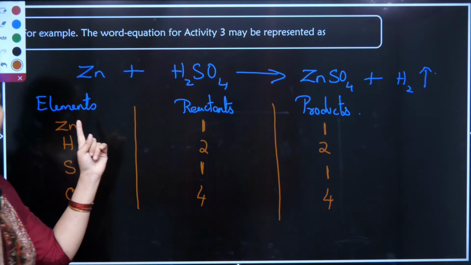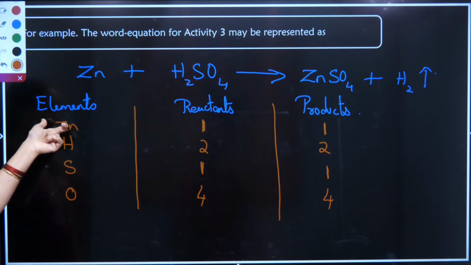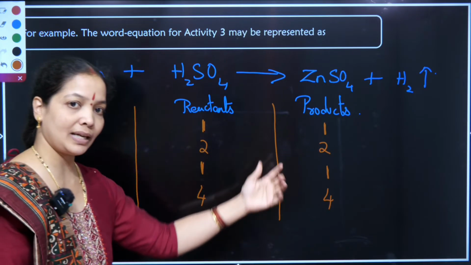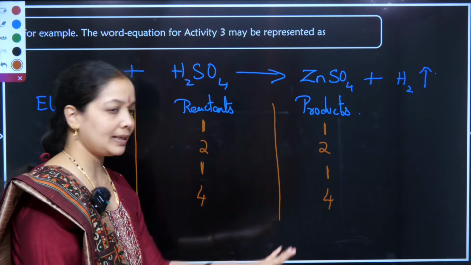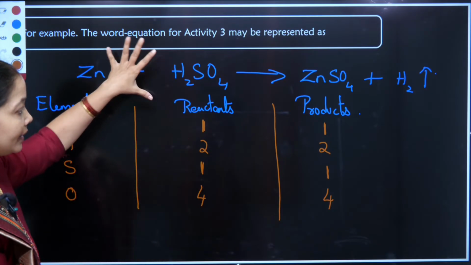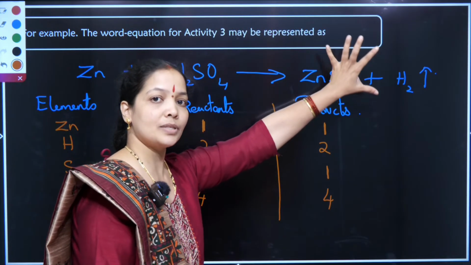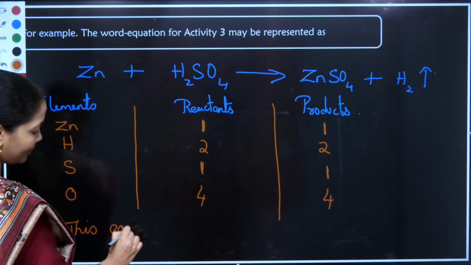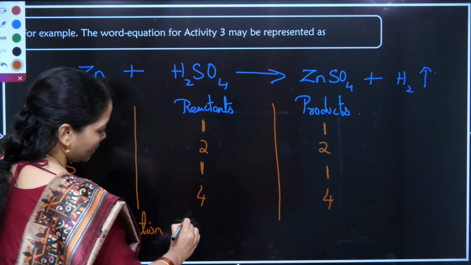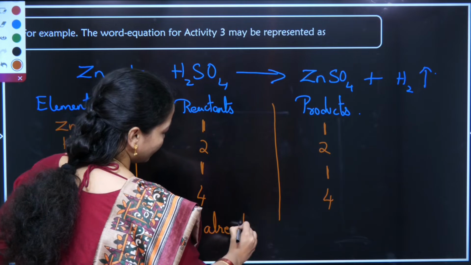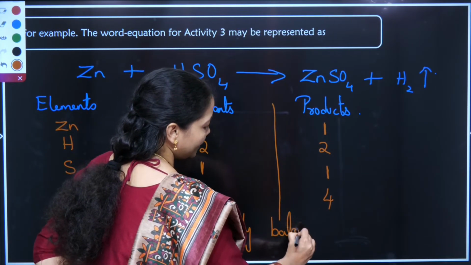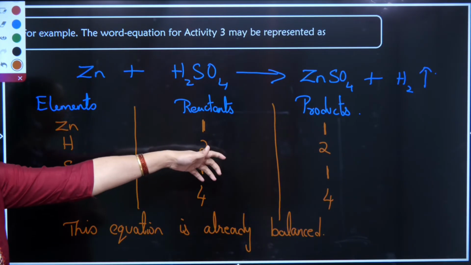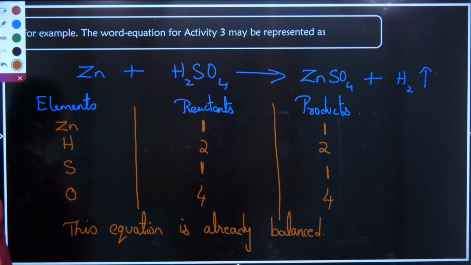Now let us check which is not balanced. I can easily make out that zinc is 1, 1 balanced, hydrogen 2, 2 balanced, sulfur 1, 1 balanced, oxygen 4 and 4 balanced. Since the number of atoms on my reactant side is equal to the number of atoms in my product side, I say this chemical equation is already balanced. If it is not balanced already, we have to basically multiply the number of atoms and write it, which we are going to learn in the next example.